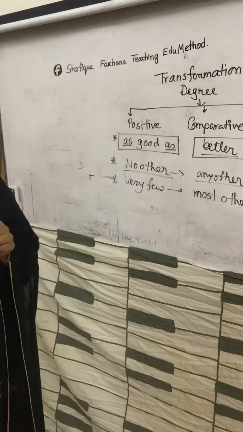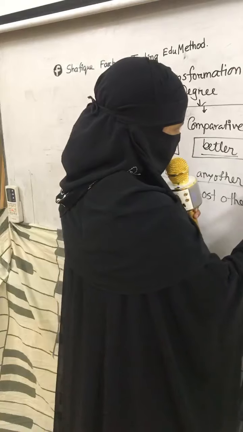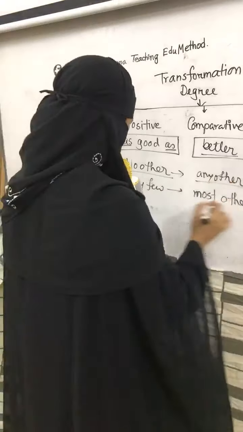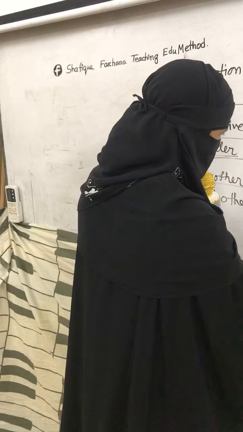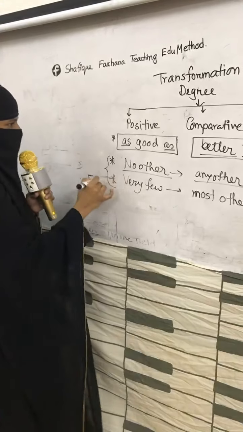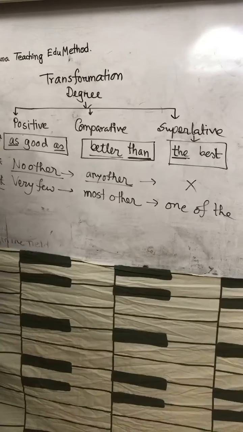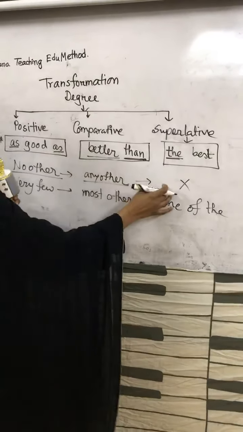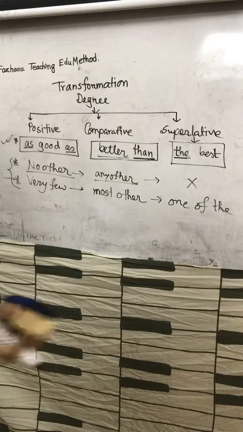Can you hear me? If there is some interruption or you cannot hear me, please comment on the comment box. Next, cross. No other, any other, cross. Very few, most other, one of them. One of them. So these are the indicators and these are the changing degrees. As good as, better than, the best. No other, any other, cross, very few, most other, one of them. So now we are going to change in the sentence.